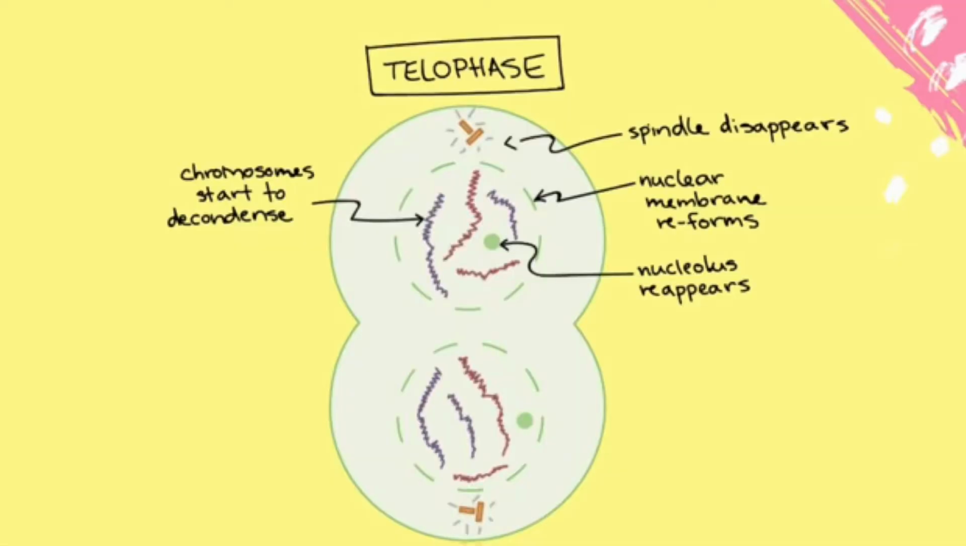And lastly, the fourth is telophase. In this phase, chromosomes start to decondense, the spindle and nucleolus disappear, and the nuclear membrane and nucleoli are reformed. Okay, that's all for that explanation.